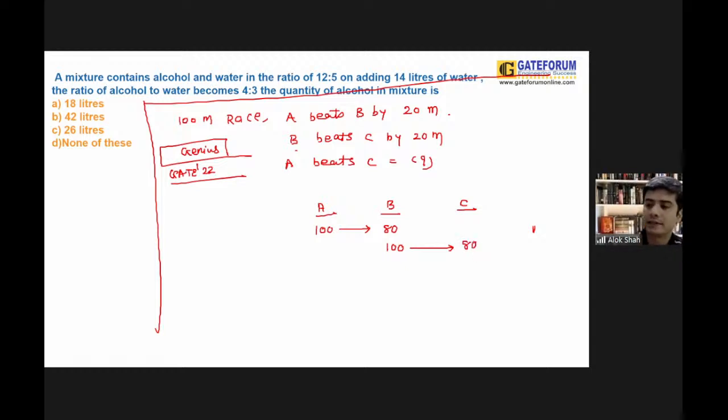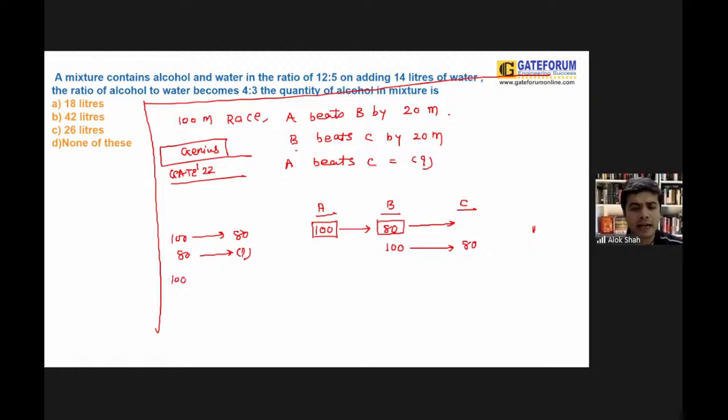Now your question is, by what distance does A beat C? You need to find out when A is at 100, at that time B is at 80, and at that time what could be the position of C? You can multiply here: whenever B is at 100, C will be at 80. So whenever B is at 80, what could be the position of C?